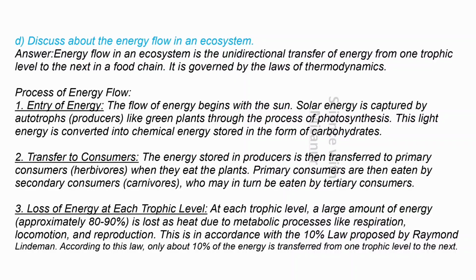3. Loss of energy at each trophic level. At each trophic level, a large amount of energy, approximately 80 to 90%, is lost as heat due to metabolic processes like respiration, locomotion, and reproduction. This is in accordance with the 10% law proposed by Raymond Lindemann. According to this law, only about 10% of the energy is transferred from one trophic level to the next.